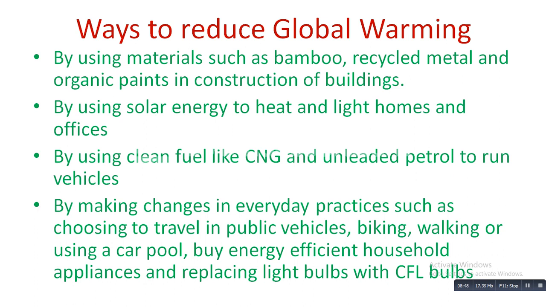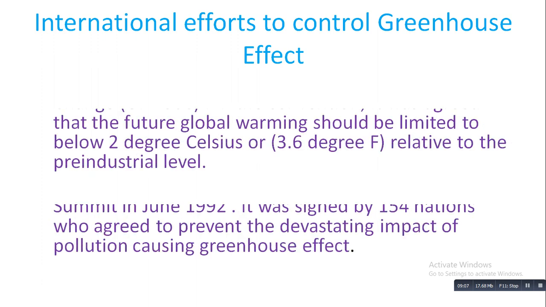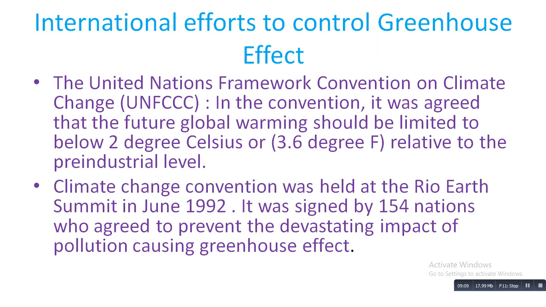And the last topic: here are some international efforts to control the greenhouse effect. You can go through that. What are the international efforts to control the greenhouse effect? The first one is the United Nations Framework Convention on Climate Change. A convention means a meeting. In the meeting, it was agreed that future global warming should be limited to below 2 degrees Celsius, or 3.6 degrees Fahrenheit, relative to the pre-industrial level.